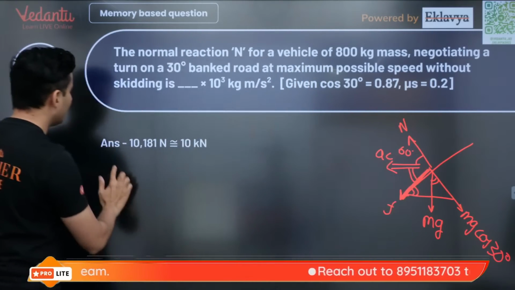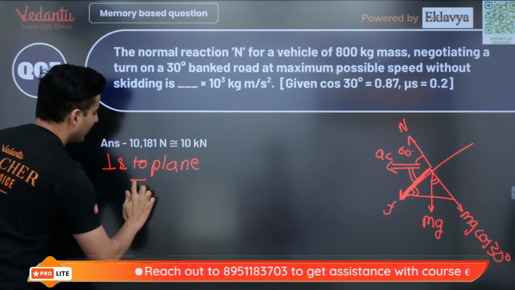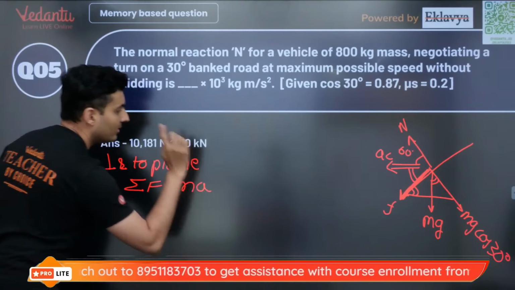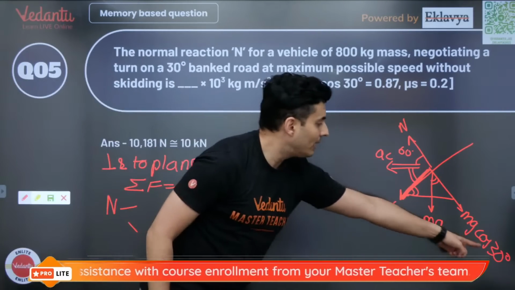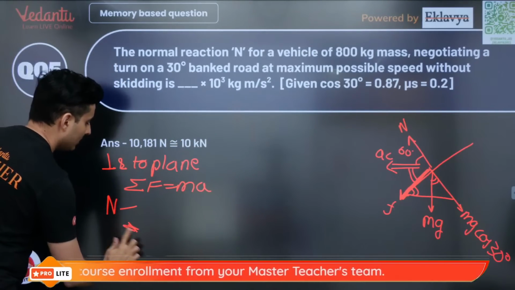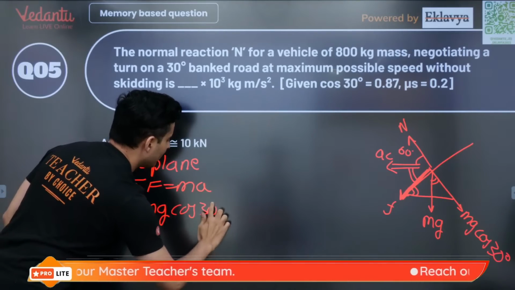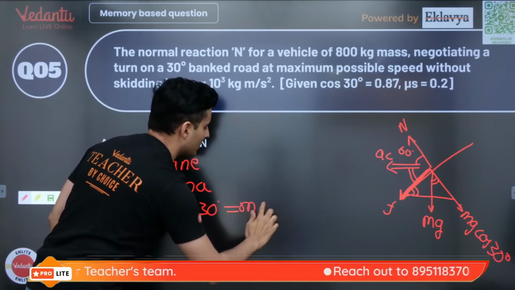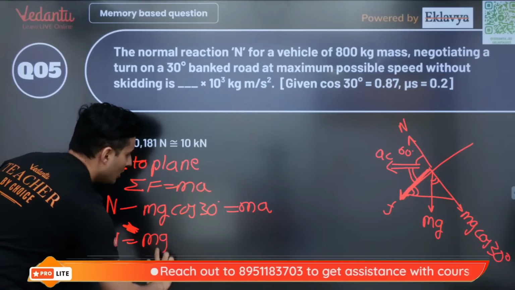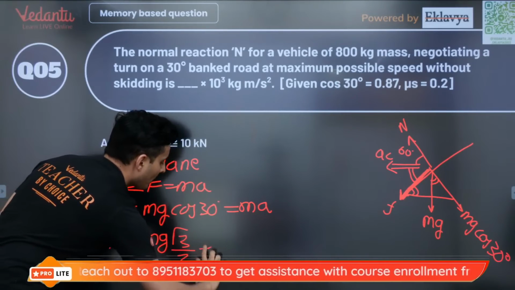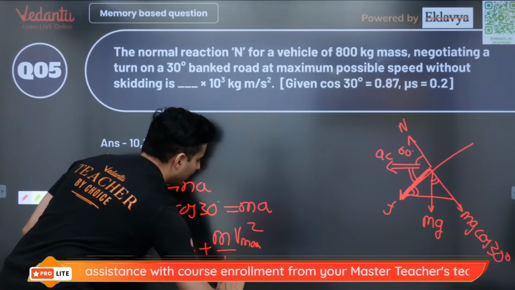In the direction perpendicular to the plane, if I write net force is mass into acceleration, the force along the perpendicular is normal minus mg cos 30. So normal minus mg cos 30 is equal to mass into acceleration. Therefore, normal will be mg cos 30, which is root 3 by 2, plus ma, where acceleration is v max, the maximum speed, squared, divided by r.